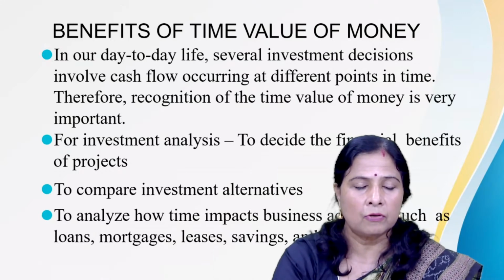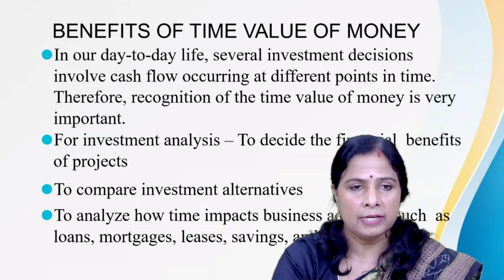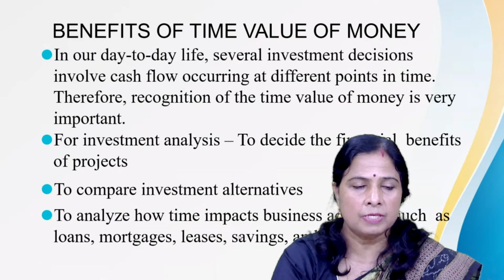So when a company is going for any kind of investment, either long-term, known as capital budgeting, or short-term, known as the working capital or liquidity decision, working capital decision, the liquidity decision.